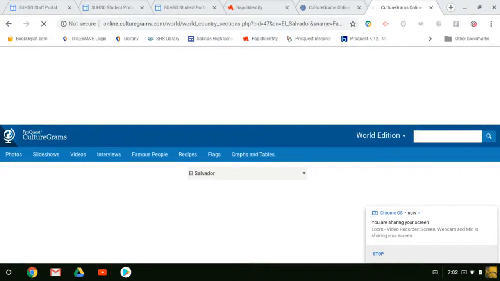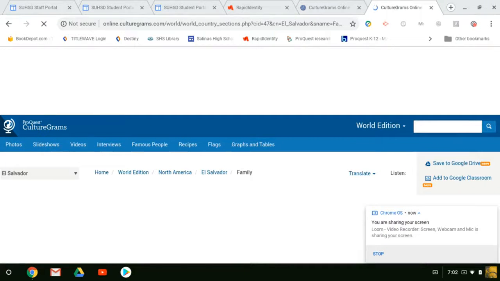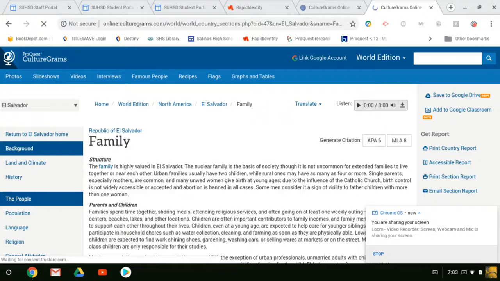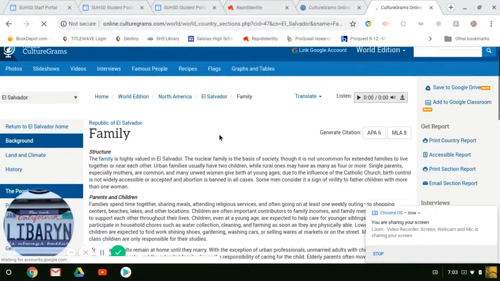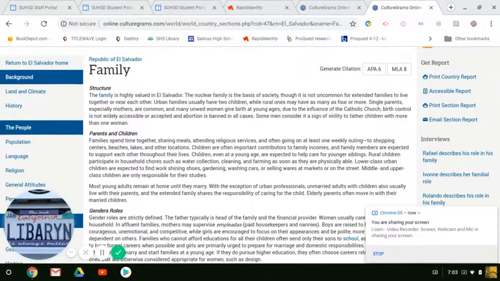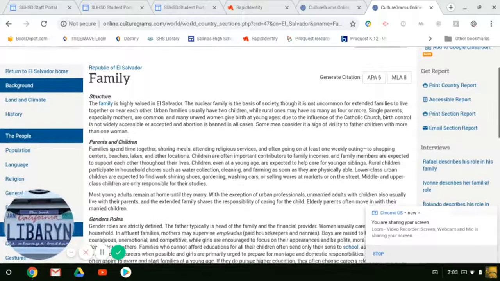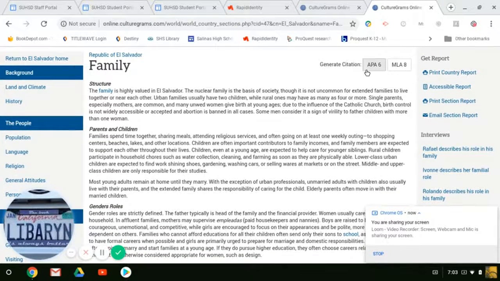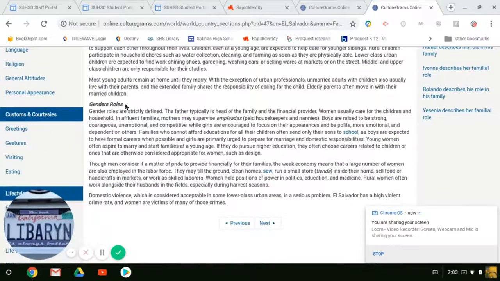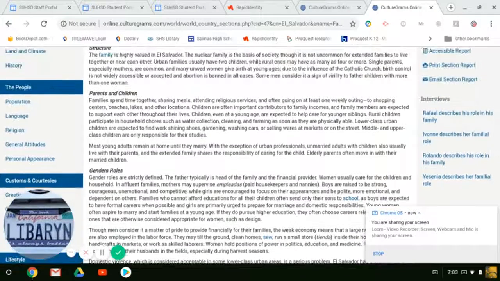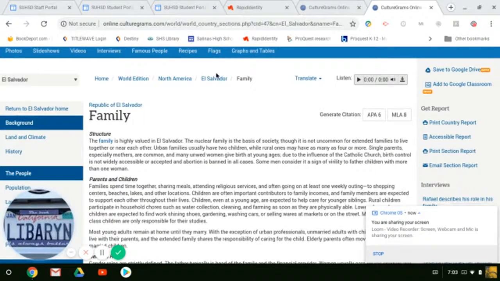Sometimes I'll use Culturegrams for just a quick way to step into your grandparents' shoes for a minute and see how the country that your family was from influenced what you see today in your family. So I find it really fascinating and fun to read, and it really helps me understand the people around me. And of course I can generate a citation from that. In this case, we do have gender roles, and we have done projects with things like that. So that's one of my favorites, Culturegrams.